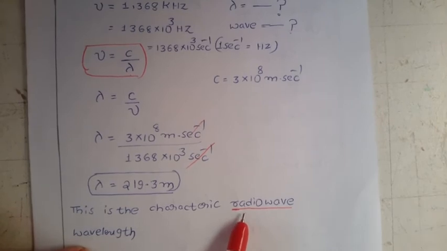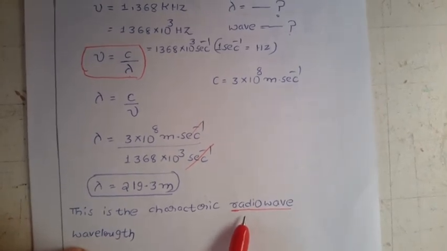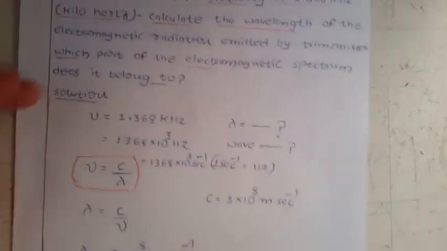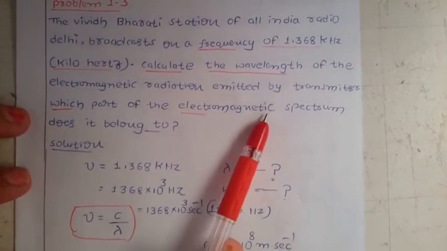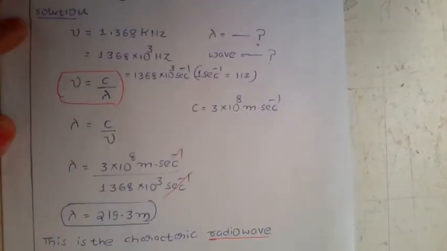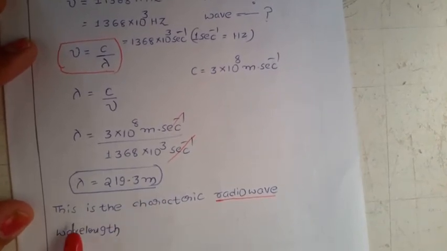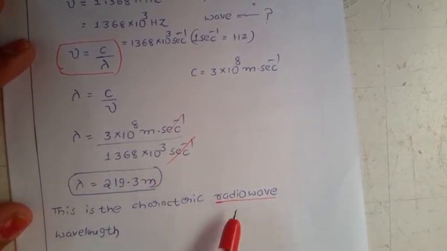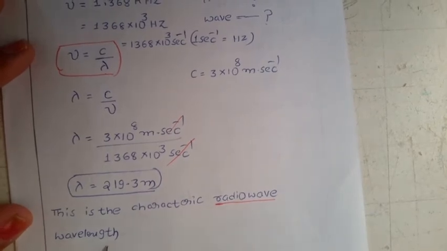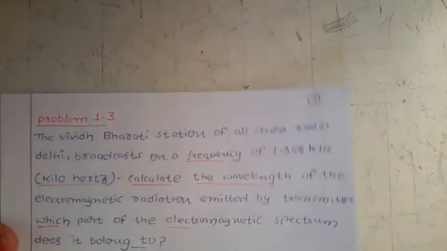Generally, without any knowledge, if you think of a radio station, which type of waves are coming? Radio waves only, na? So without any knowledge also we can tell, without seeing this value, what the wavelength is: radio wave wavelength. Okay, this is the first numerical problem on the electromagnetic radiation. Come to the next.